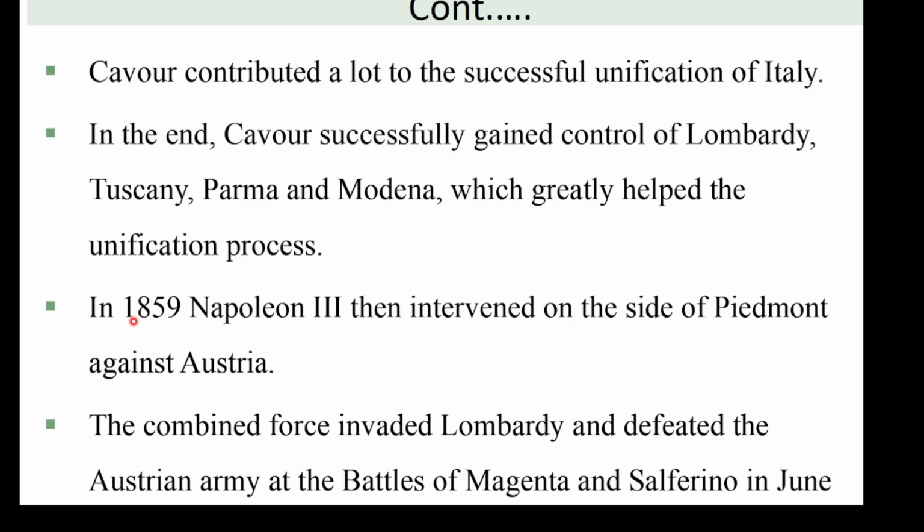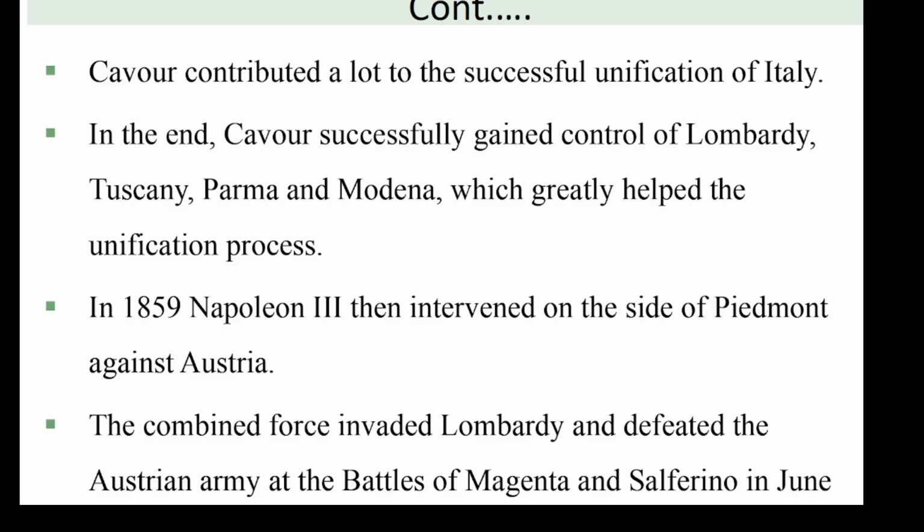In 1859, Napoleon III of France then intervened on the side of Piedmont against Austria. The combined force invaded Lombardy and defeated the Austrian army at the Battles of Magenta and Solferino in June 1859. This means another advantage in the unification of Italy.